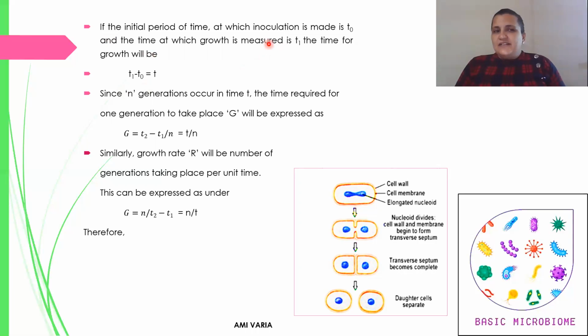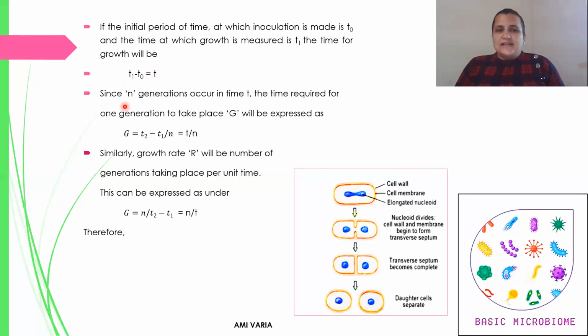At the time at which we are measuring the growth, the initial number of cells is deducted. That will give you the total growth, the total number of cells after that particular generation time.